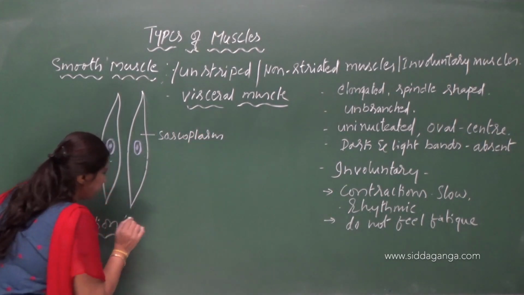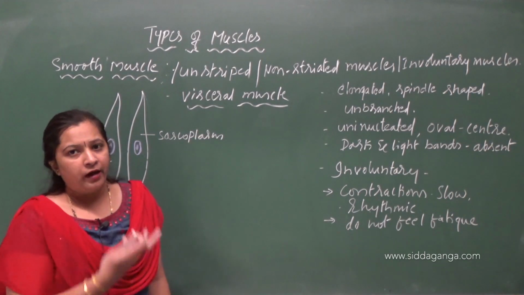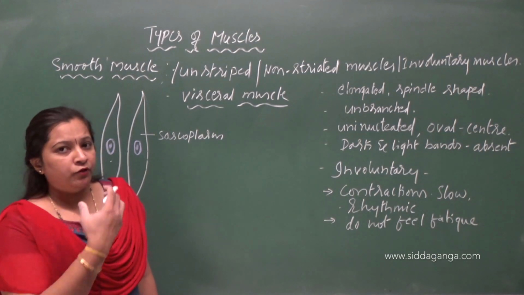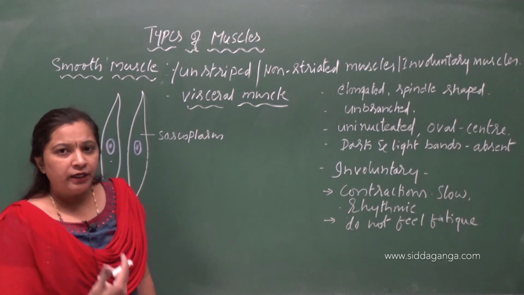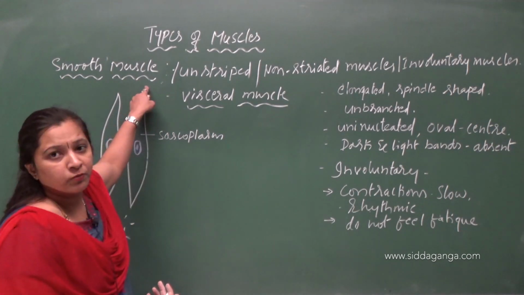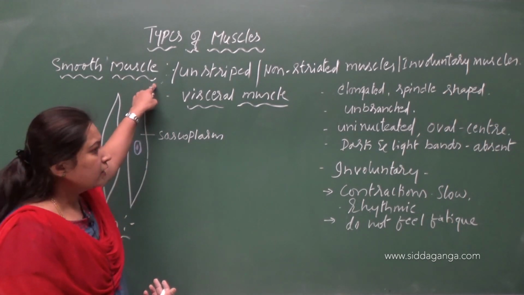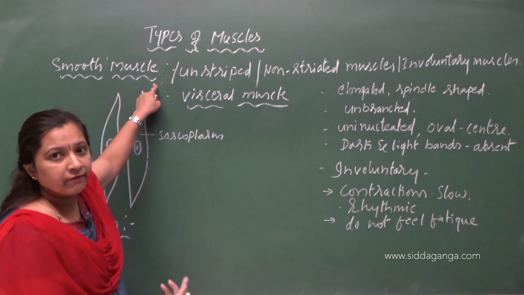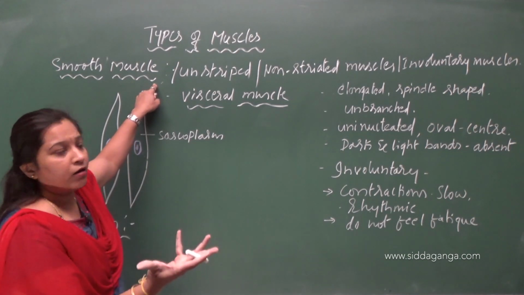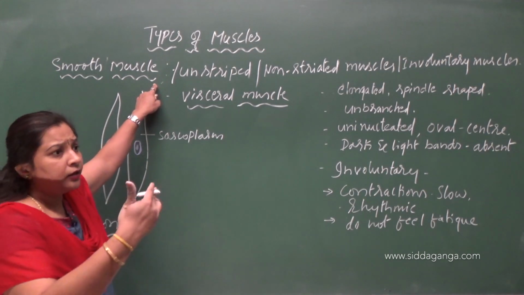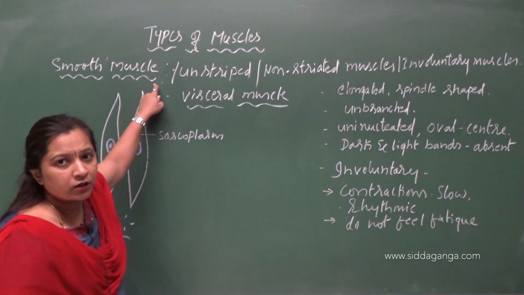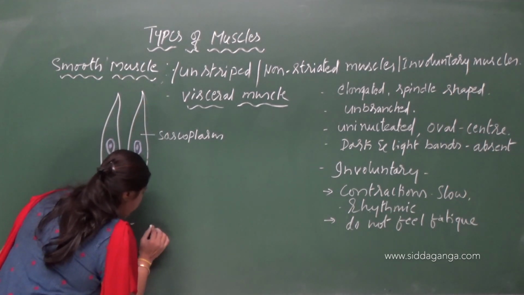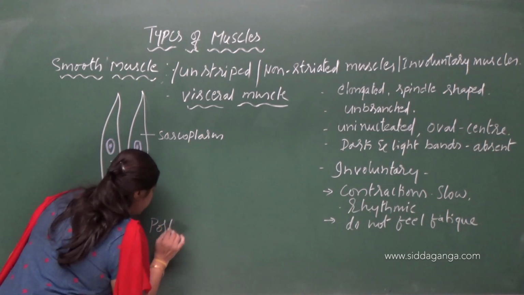Visceral organs, in the sense of hollow tubes, for example the alimentary canal, a hollow tube. When we swallow, the food moves along the alimentary canal. Why does it move? It is due to the contraction of smooth muscles found lining the wall. The muscular layer of the alimentary canal is made up of smooth muscles. So the contraction of smooth muscles is responsible for the movement of food along the alimentary canal.